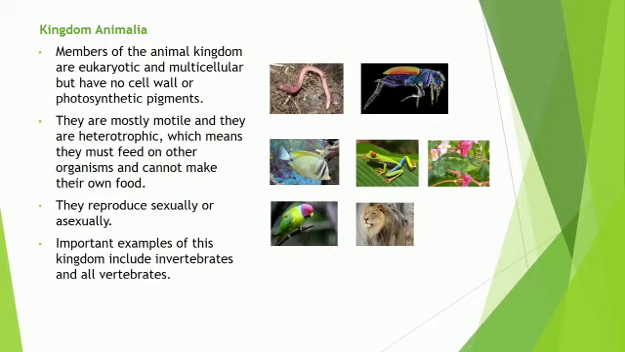Kingdom Animalia. Members of this group are eukaryotic and multicellular. They do not have a cell wall and do not carry photosynthetic pigment. They are mostly motile and heterotrophic. They reproduce sexually or asexually. Important examples of this kingdom are invertebrates like earthworms and insects, and vertebrates, which include higher forms like fishes, amphibians, reptiles, birds, and mammals.